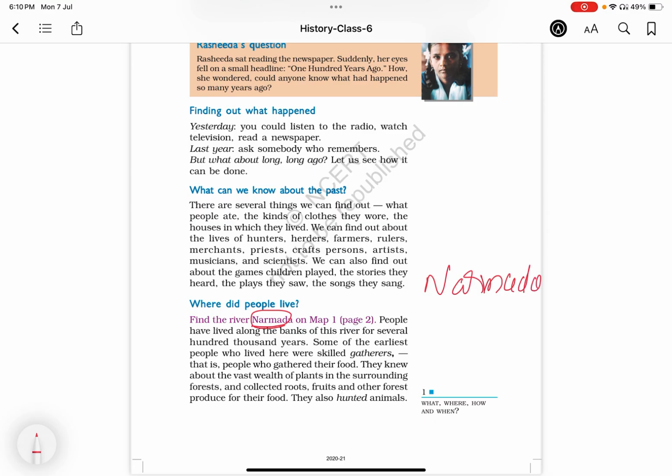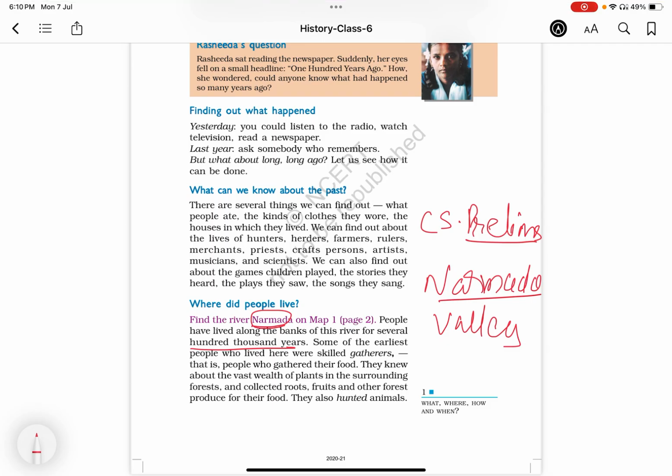Narmada Valley, along the banks of this river for several hundred thousand years. Here the question can be framed in this way. Simply, where did the earliest humans live in India? The direct answer will be Narmada Valley. This can be a direct UPSC prelims question. Where did the earliest people live in India? The answer is Narmada Valley.